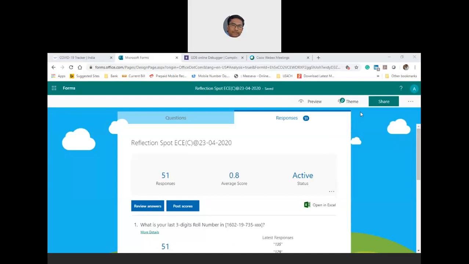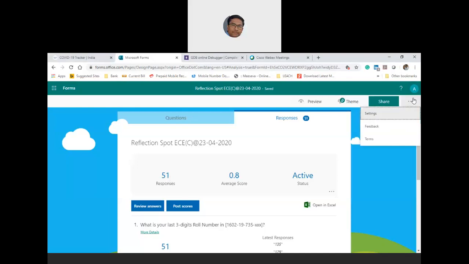So I think there are some proxies which are claiming that they are physically connected, but logically they are not connected. So I am going to consider only these 51 responses as the attendance. If anybody else is unable to attend the session because of networking issues, you are advised to report to me before 3 o'clock.